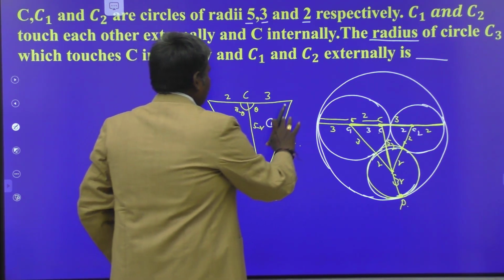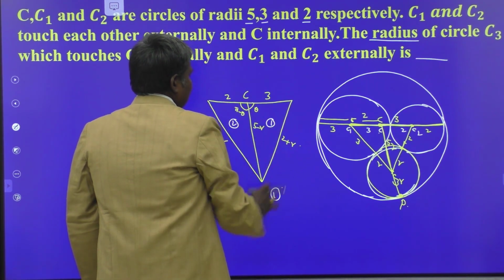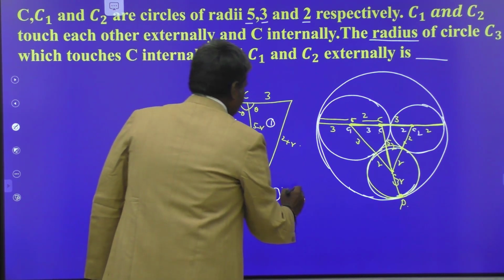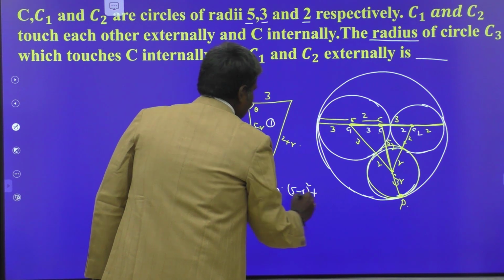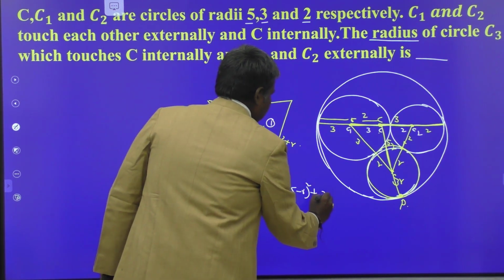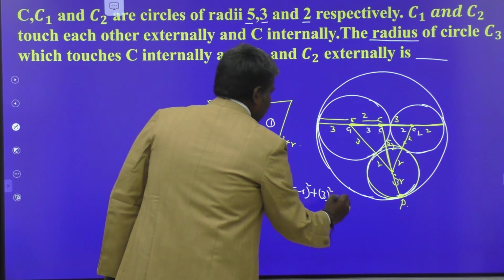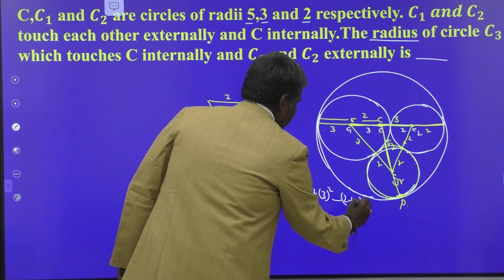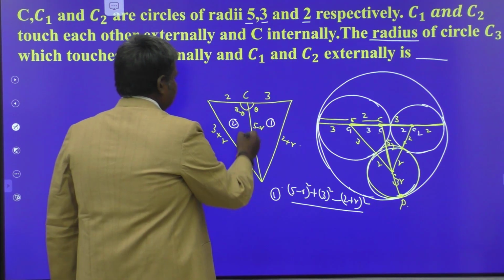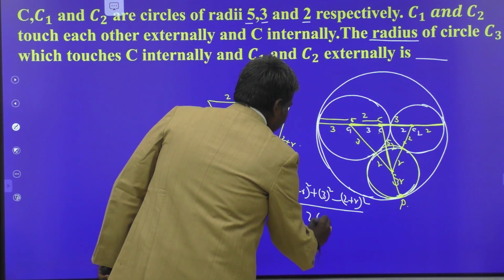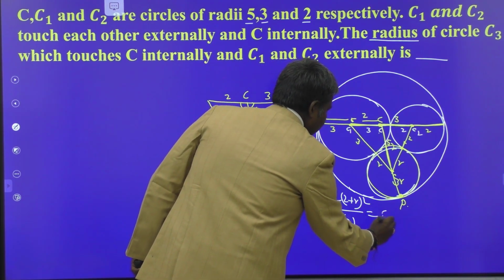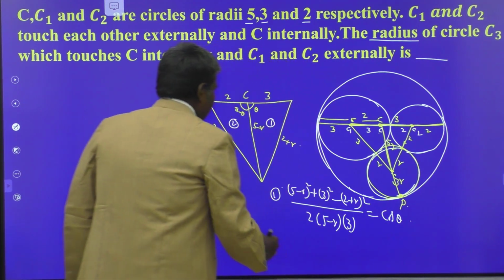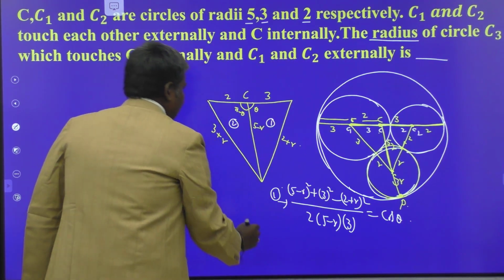So, cos theta is equal to (5 minus R) whole square plus 3 square minus (2 plus R) whole square, whole divided by 2 times (5 minus R) into 3. This is cos theta from the first triangle.